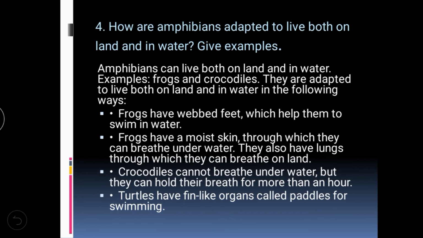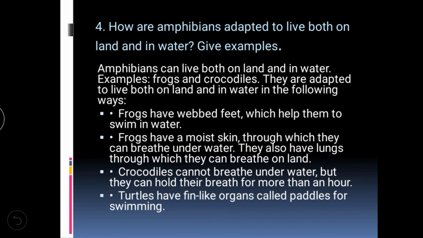Frogs have webbed feet which help them to swim in the water. Frogs have moist skin through which they can breathe underwater. They also have lungs through which they can breathe on land. We have already learned in class that frogs breathe in two ways: on land, through their lungs, and in water, through their moist skin.